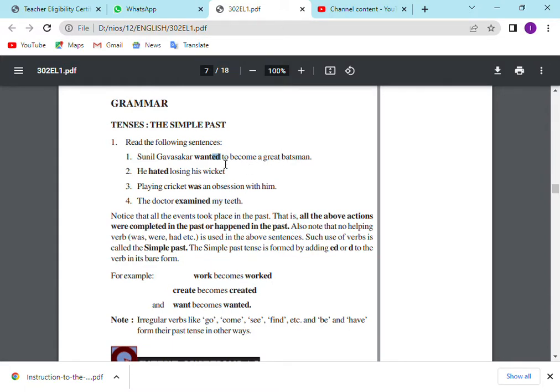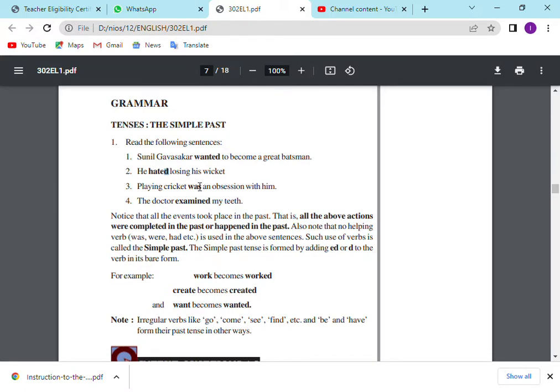So wanted is simply adding ed to the verb. We are getting the past tense verb. You see how cool it is to form new words. Just like compound words, we are adding some suffix to change the tense from present to past. Same here. Hated. Here they are just adding d. Sometimes you have to add ed or sometimes you have to add d. Hate is the present form. He hated losing his wicket.